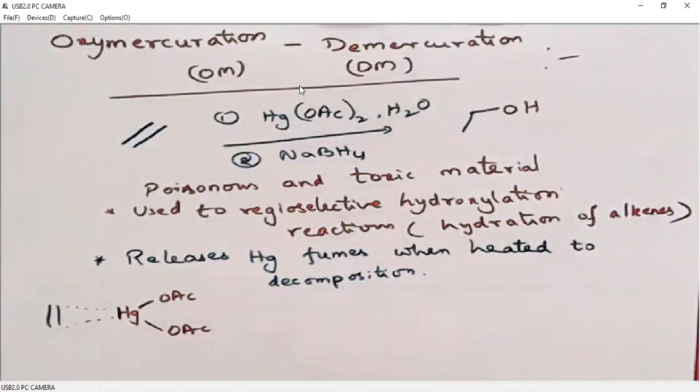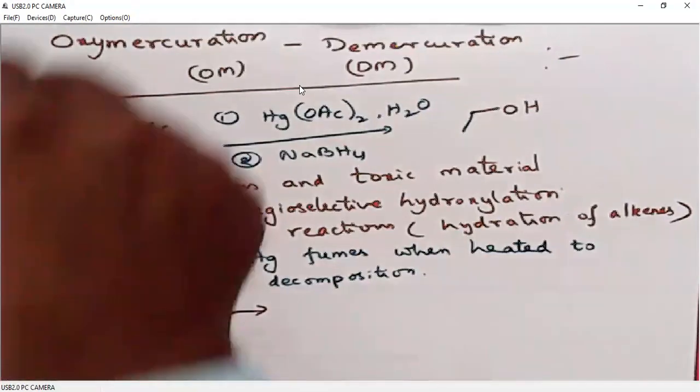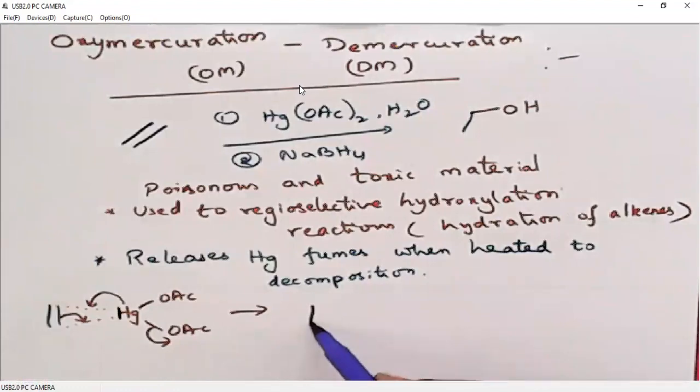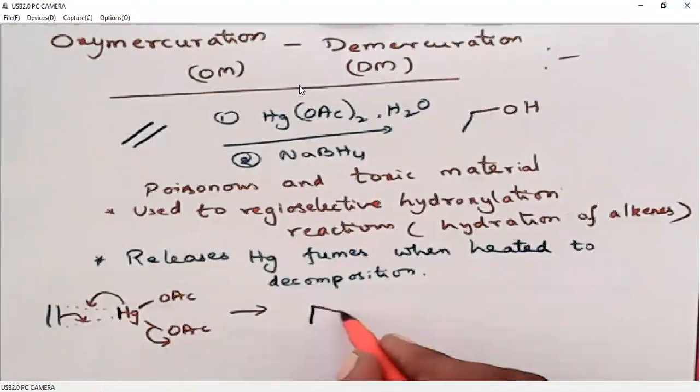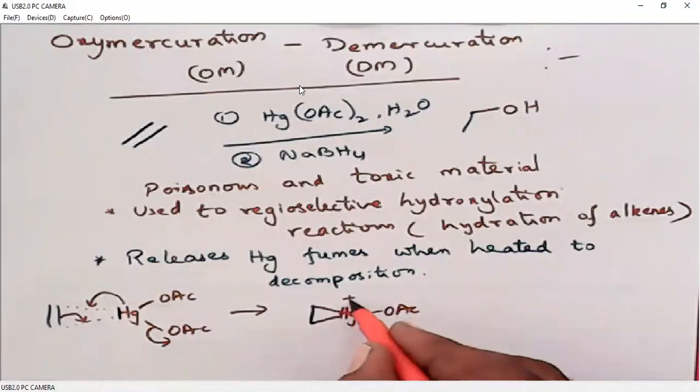Here the double bond donates electrons, then mercury also gives electron. So in that way, mercury compounds generate a three-membered mercurinium ion salt.